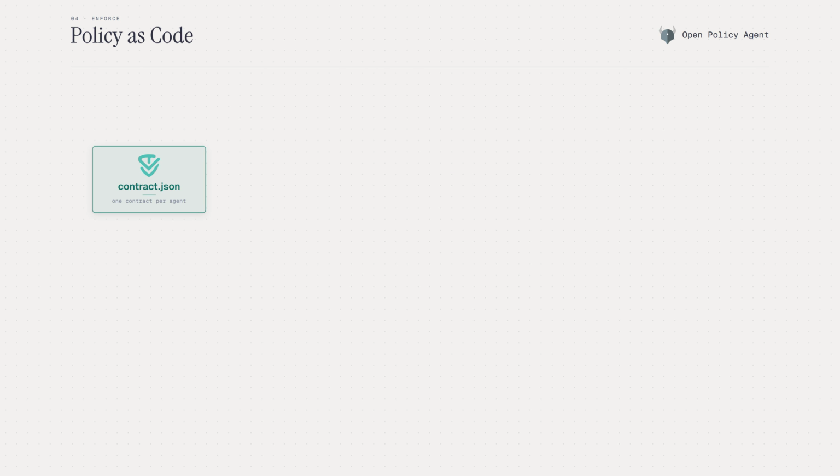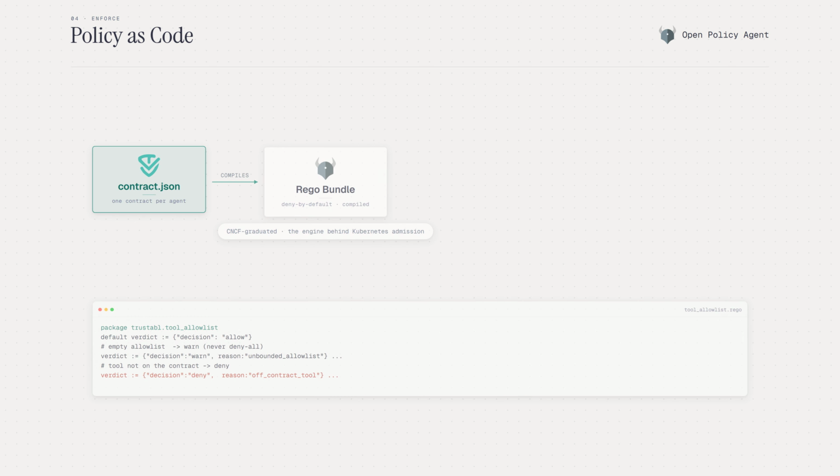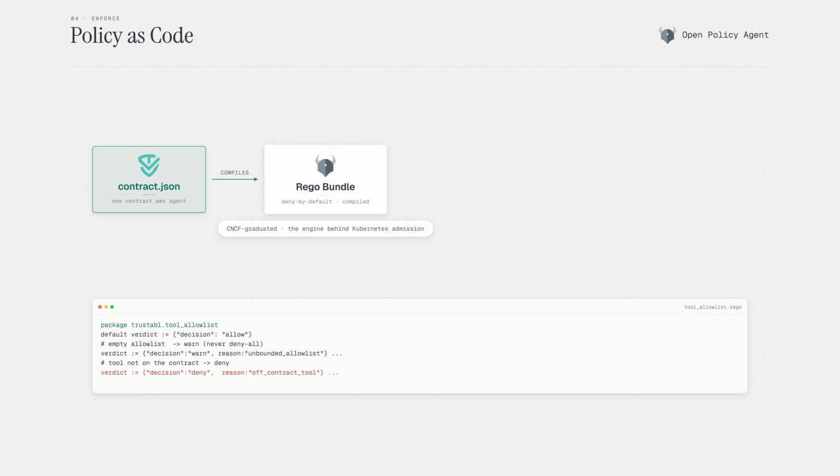An agent's allowed tool list is, exactly, an authorization policy. So Trustable compiles it into policy as code. Open Policy Agent is a CNCF-graduated engine that already answers, may this action run? It is how Kubernetes does admission control. Trustable compiles the contract into a deny-by-default Rego bundle with no handwritten rules. At runtime, the host asks OPA about a tool call. OPA returns the decision, and the host enforces it. A tool that is not on the contract is denied. An empty allow list warns, instead of blocking everything.